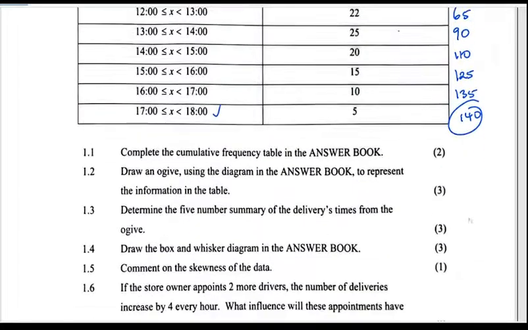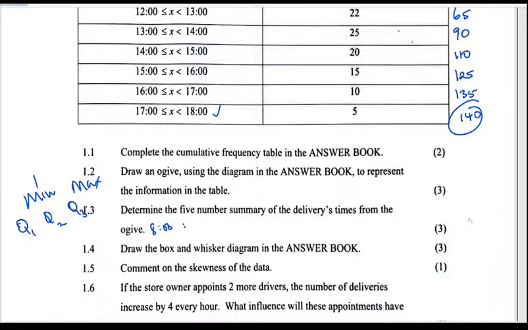Then determine the 5-number summary of the delivery times from the ogive. From the ogive, we need to get the minimum, the maximum, Q1, Q2, and Q3. So we know that our minimum is 8 o'clock, no?